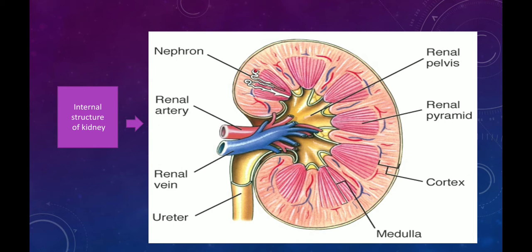Basically, pelvis is in the center of medulla, the cavity or chamber is called pelvis. Pelvis is the expanded portion of kidney, and then pelvis extends to the outside of the kidney and forms the ureter. And the function of kidney is basically cleaning or filtration of blood.